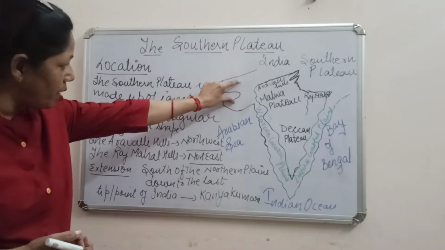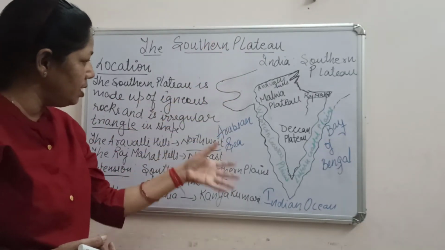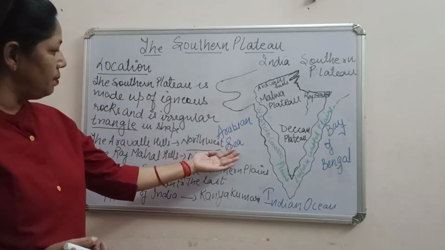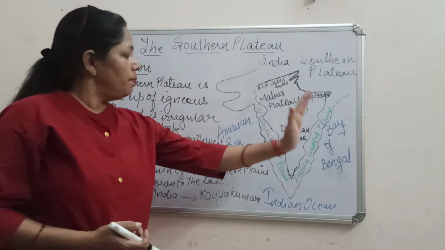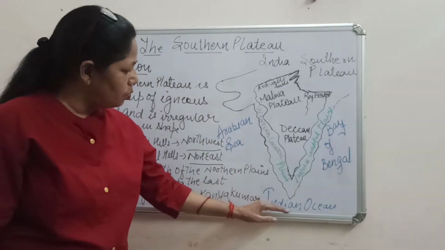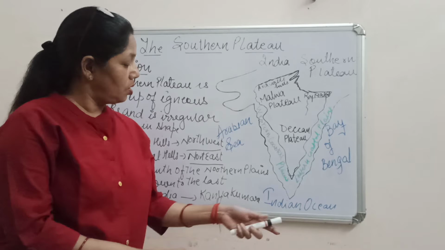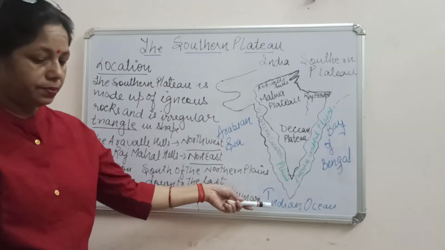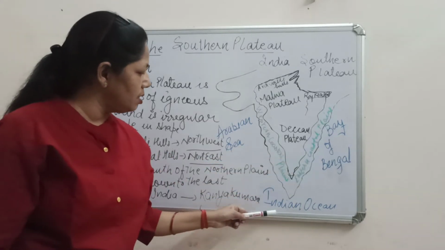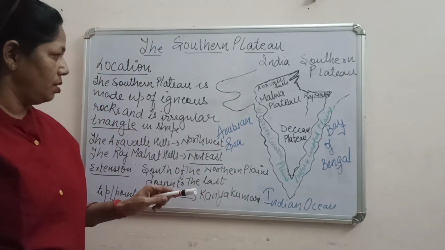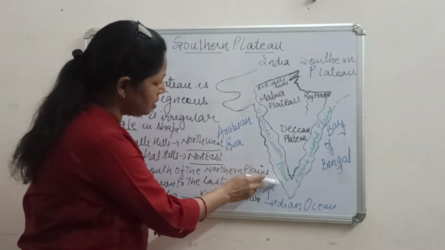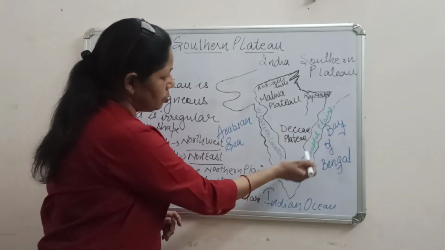This is your Gujarat. As we all know, India is a peninsula country. It has the Arabian Sea on the western side, the Bay of Bengal on the eastern side, and in the south we have the Indian Ocean. And we have the western and the eastern coastal plains.